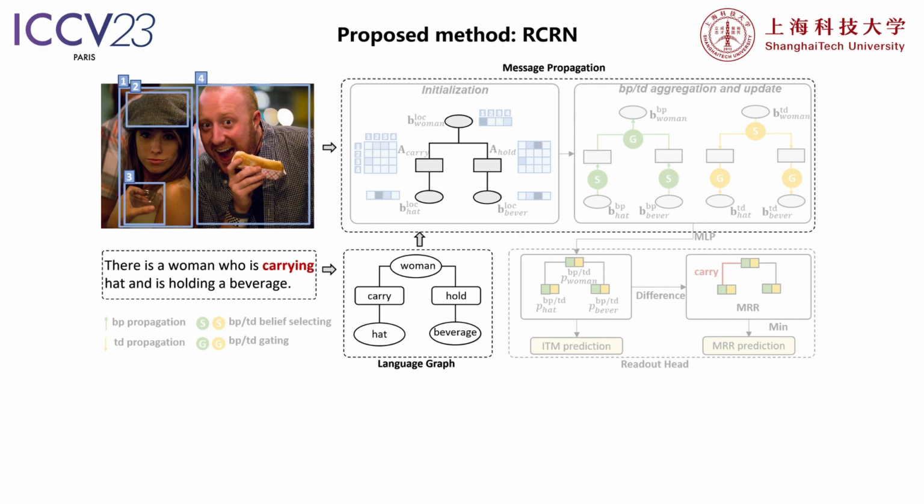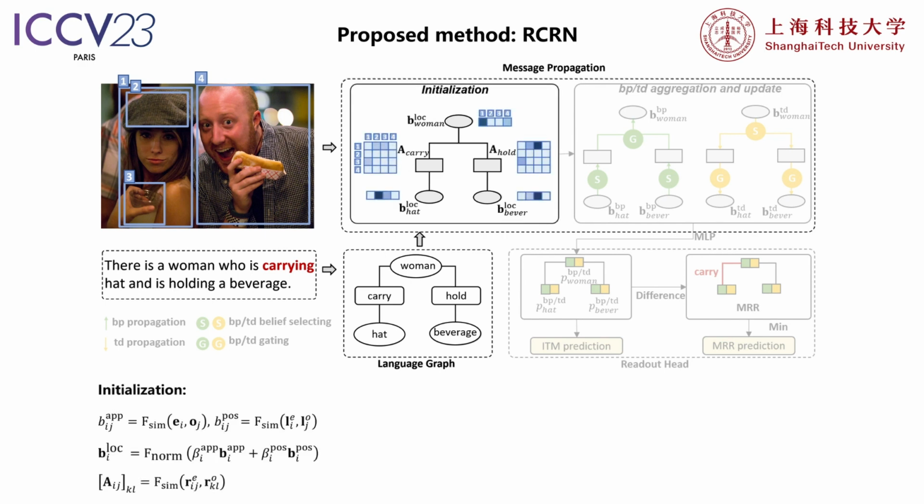We then leverage the context-sensitive propagation network to facilitate alignments between visual and linguistic candidates. The network conducts bidirectional message propagation based on the language graph. The propagation process first initiates local entity and relation beliefs based on the similarity of their representations in both modalities, hence establishing the messages.